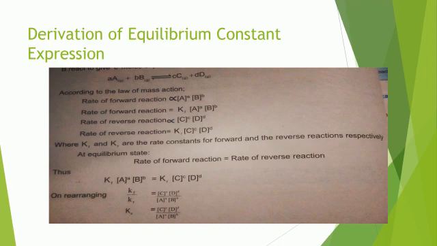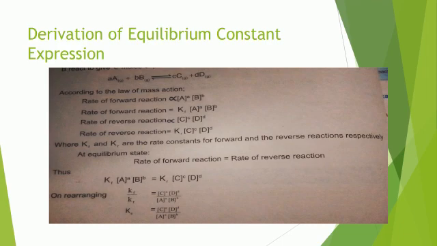Now the derivation of the equilibrium constant expression. How can we derive it? Take a general reaction: small a capital A plus small b capital B gives small c capital C and small d capital D. The capital letters A and B are the reactants and C and D are the products. The small letters a, b, c and d are the number of moles of the substances participating in the chemical reaction.